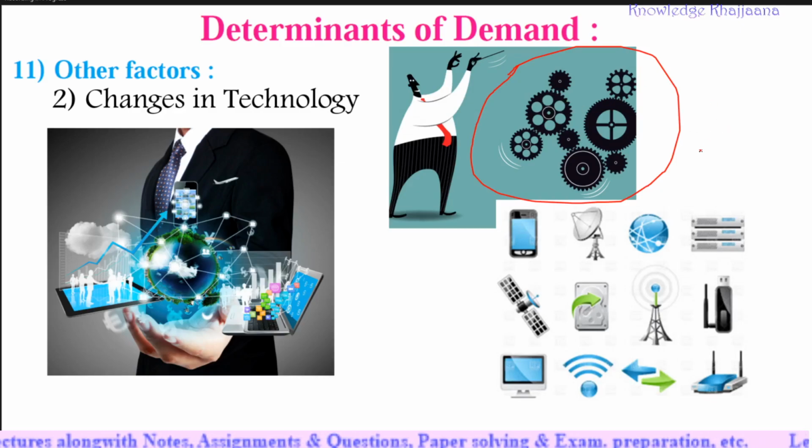Then mobile phones. See, with the advent of the technology, old items are going to vanish, right? With the advent of Wi-Fi, what is happening? We are using new technological products, right? As the technology is increasing, we tend to buy new products which are technology impacted, right?